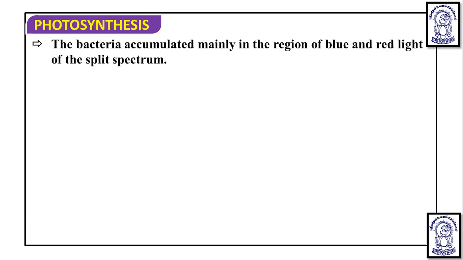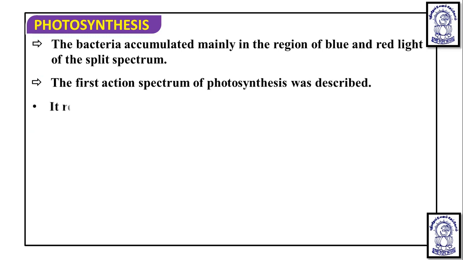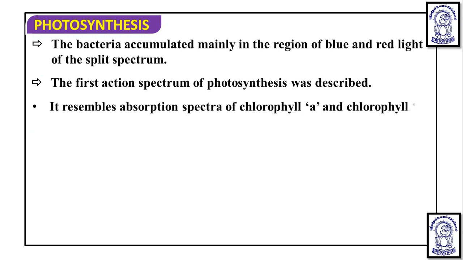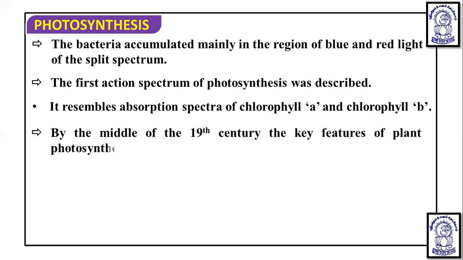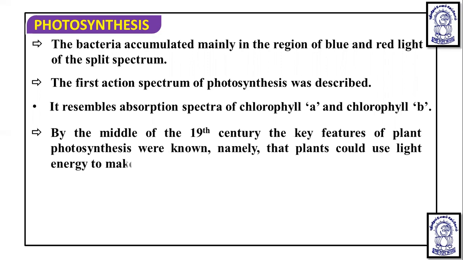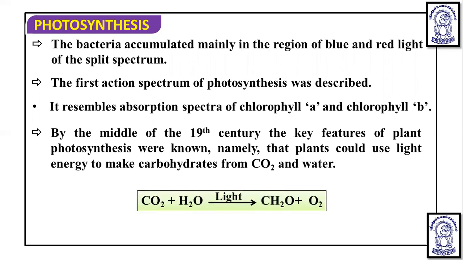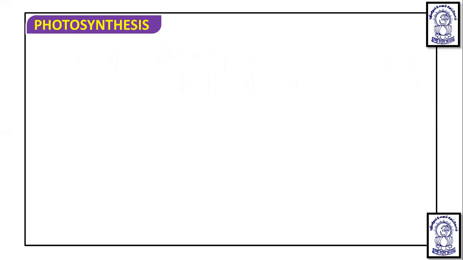The bacteria accumulated mainly in the regions of blue and red light of the split spectrum. The first action spectrum of photosynthesis was described, and it resembles the absorption spectrum of chlorophyll a and chlorophyll b. So blue and red light are important, which was proved using Cladophora and aerobic bacteria. By the middle of the 19th century, the key features of plant photosynthesis were known, namely that plants could use light energy to make carbohydrate from CO2 and water. That was the discovery of T.W. Engelmann.